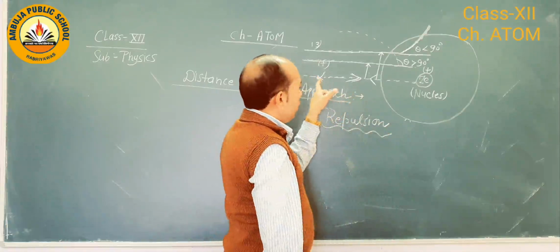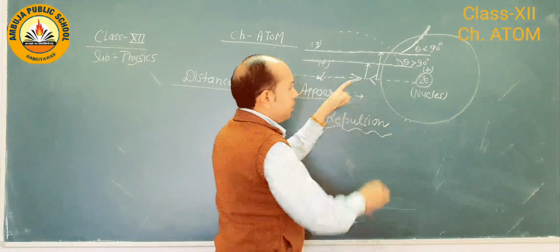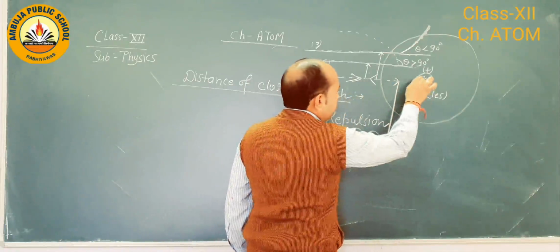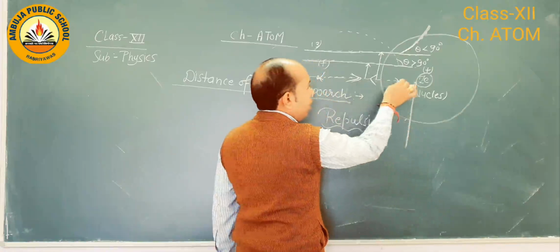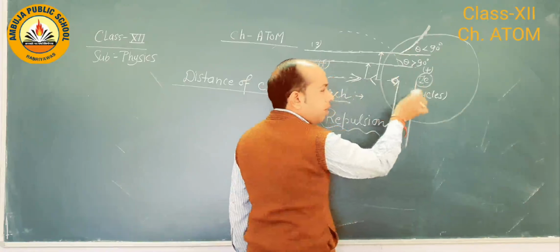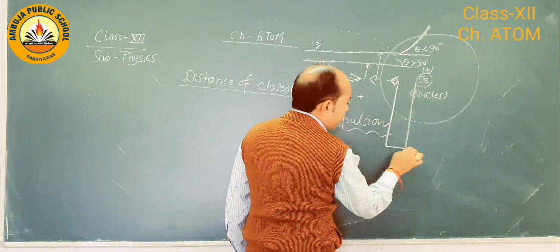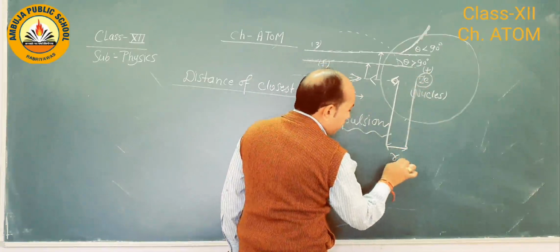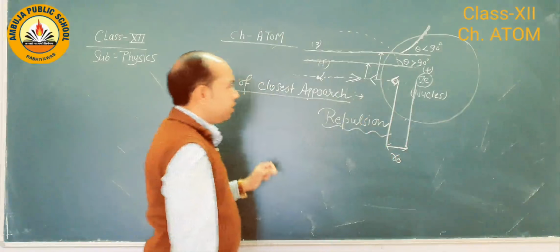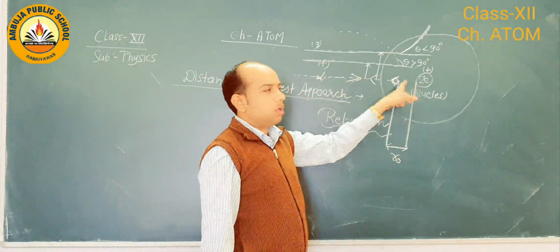Now, when the alpha particle is very close to the nucleus, suppose this is the distance up to which the alpha particle returns back because of the larger repulsion between the nucleus and the alpha particle. This distance is defined as the distance of closest approach, that means the minimum distance up to which the alpha particle comes close to the nucleus.